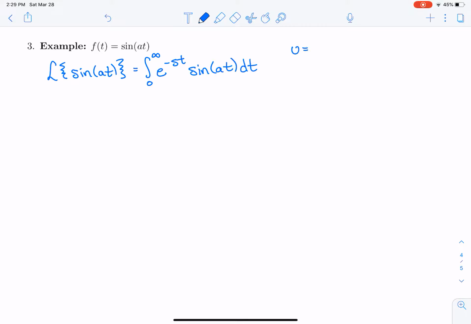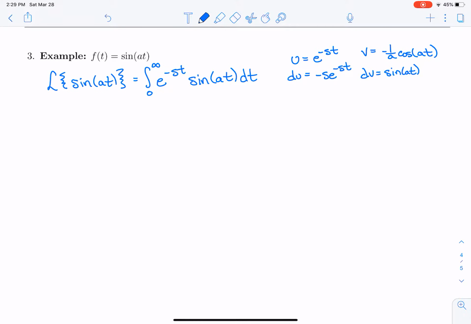So we're going to let u be e to the minus st and du equal minus s e to the minus st. What's left is dv, which is sine of at. And so v is going to be minus 1 over a cosine of at. Okay.